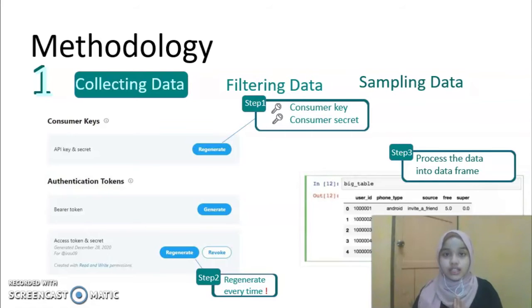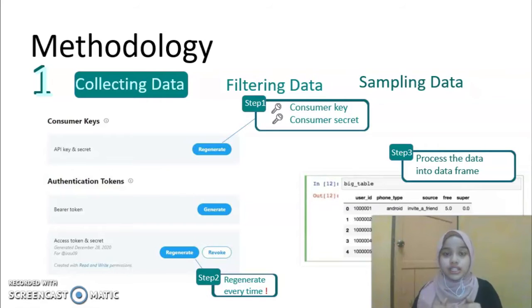In the dataset, we categorize it into 3 steps, which are collecting data, next is filtering data, and the last one is sampling data. For the collecting data process, we need to have an authorized token from Twitter. We collect the token from Twitter, which is a consumer key and consumer secret key. From these keys, we can generate it every time we want to access the data from Twitter. So it's like Twitter acknowledges us to have their data for this project.